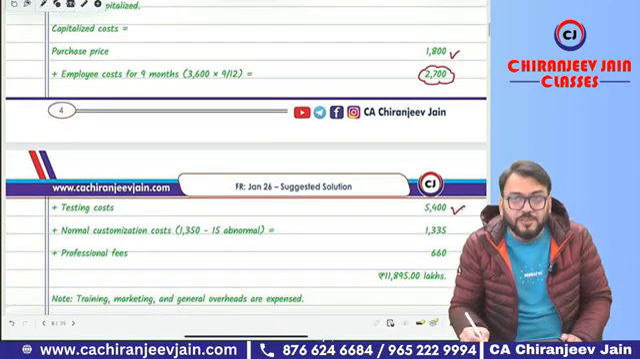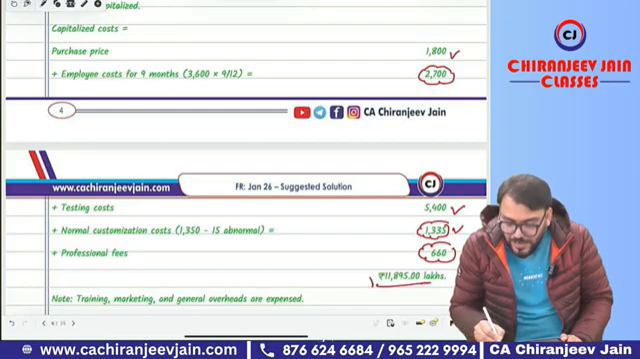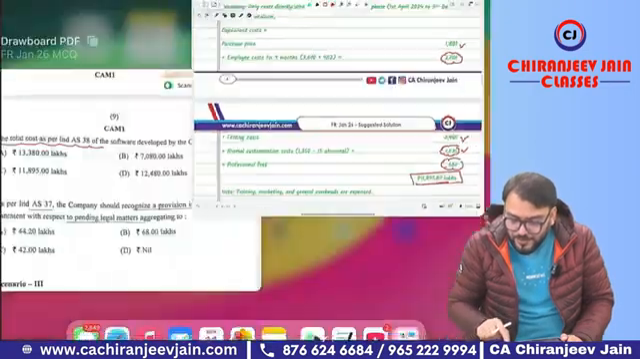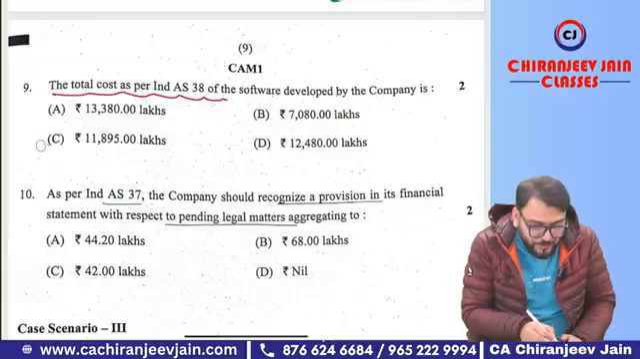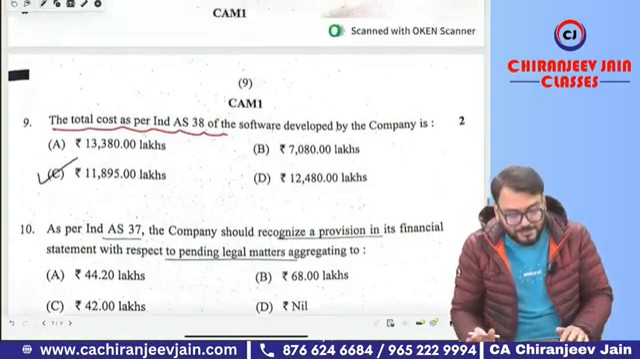Then 5400 testing cost. Then after abnormal loss it is 1335. Then it becomes professional fee 660. Answer is what? 11895. So option number C is correct. Okay, done. Yes, sir. What is the next point?